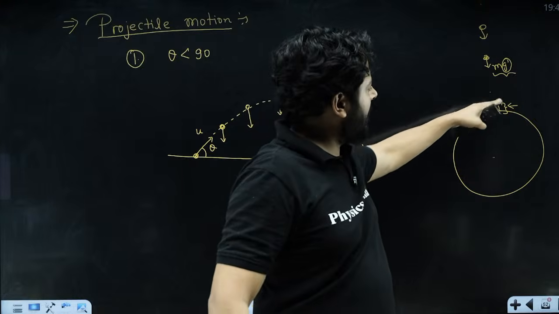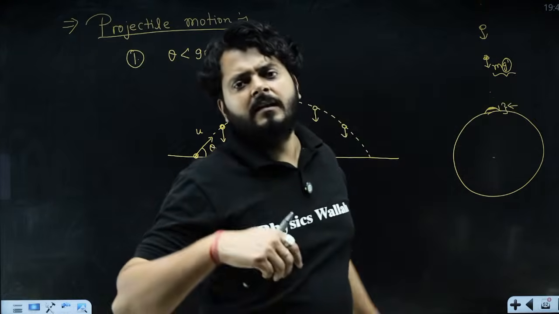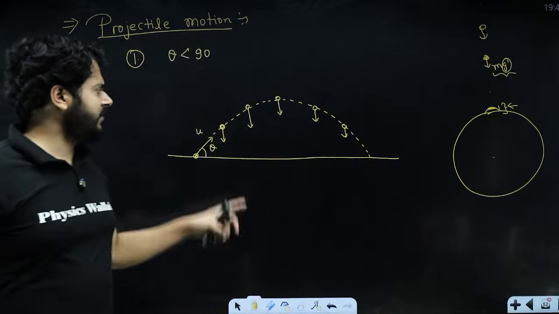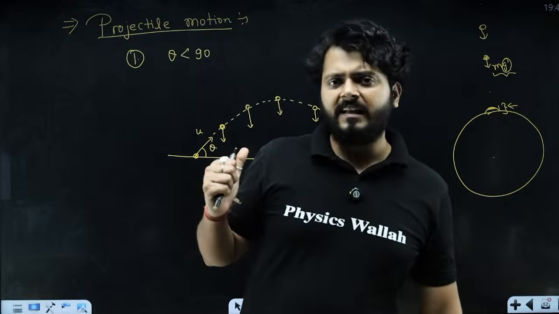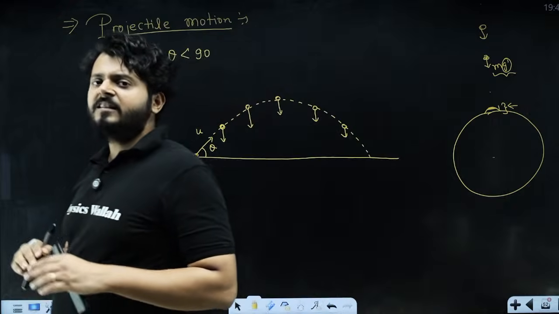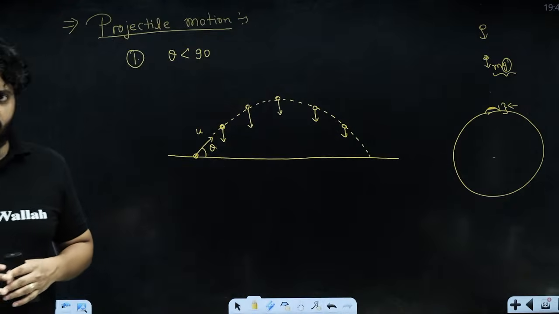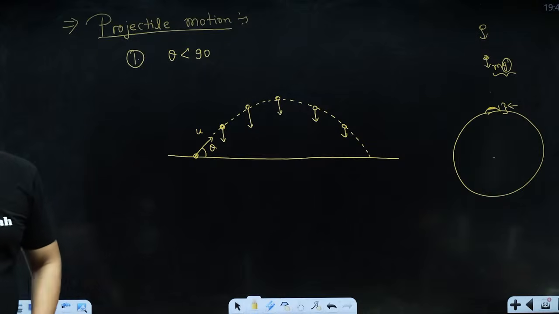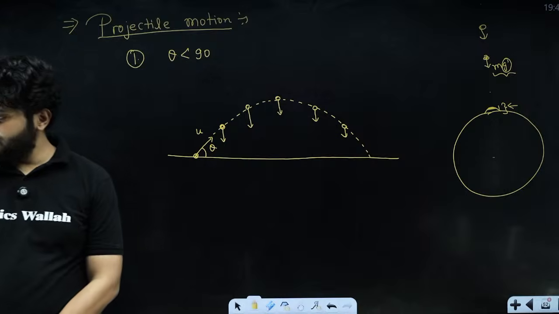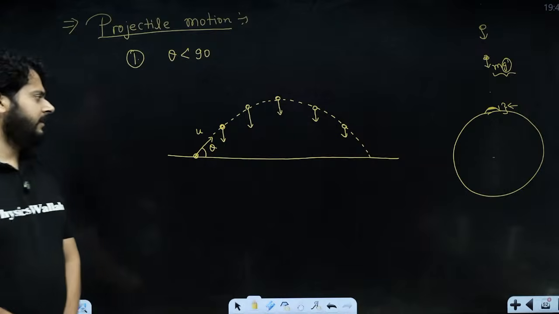But if the projectile motion is very close to the surface of earth, the entire motion is under a constant force, which is the gravitational force, right? So this is the assumption: whatever projectile motion we are studying, the body is moving closer to the surface of earth. Any problem, my dear kids? Arpita, Sagar, clear? All right.